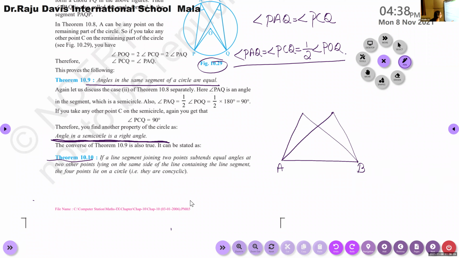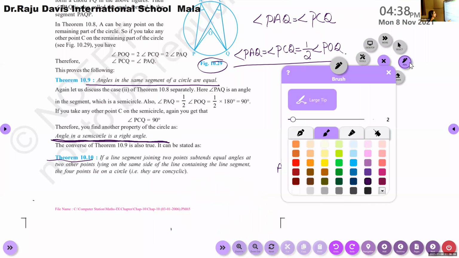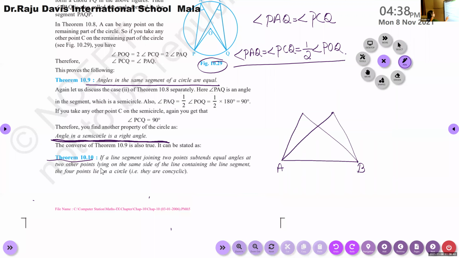Not on the opposite side, not here and here. Those 2 points must lie on the same side of AB. Then it says on the same side of the line containing the line segment. Up to this, is that clear?